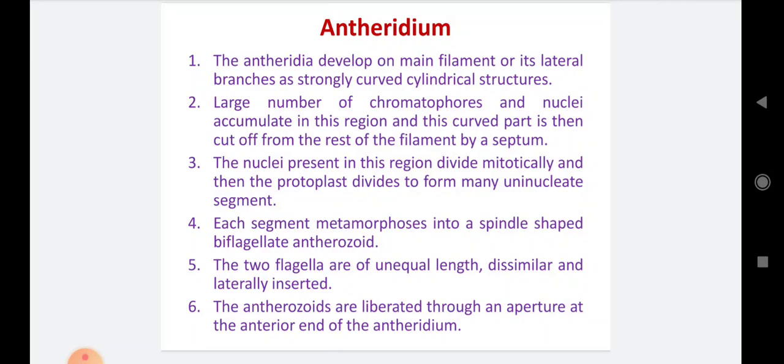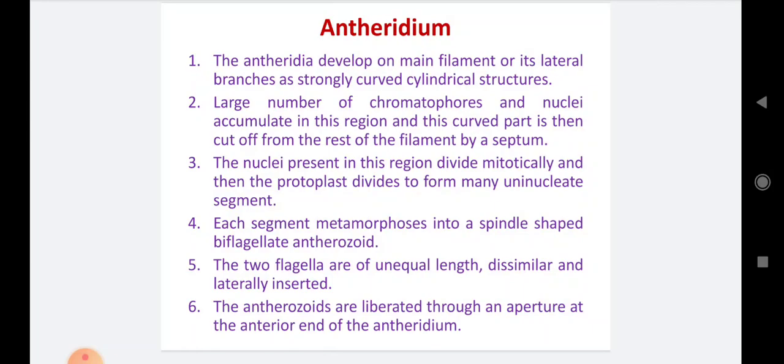Number 4, each segment metamorphoses into a spindle-shaped biflagellate antherozoid. The small amount of protoplast containing a single nucleus is converted into a single antherozoid, or spermatozoid, or sperm, also called the male gamete. In this way, many antherozoids are developed inside the antheridium.